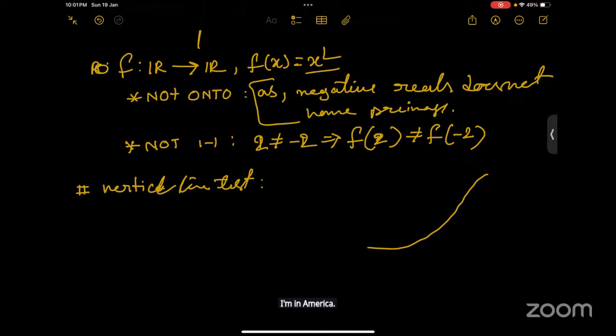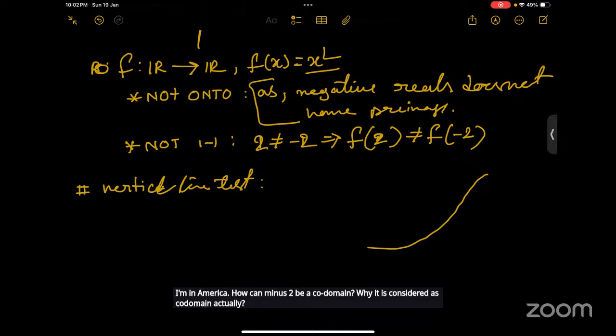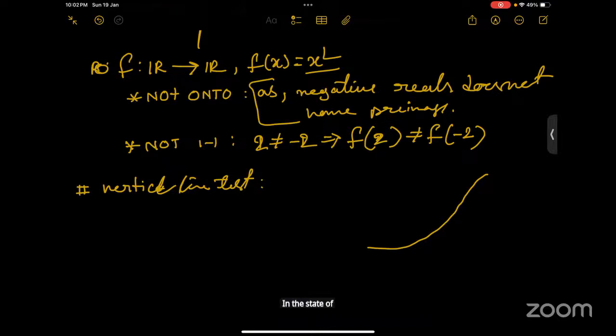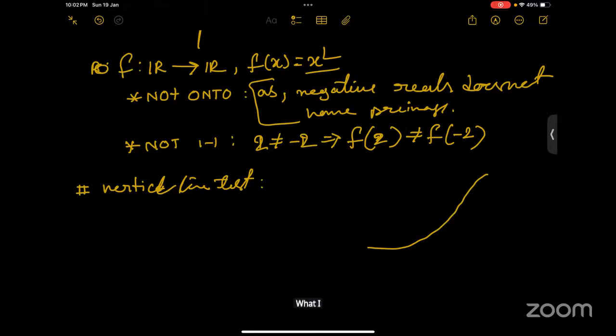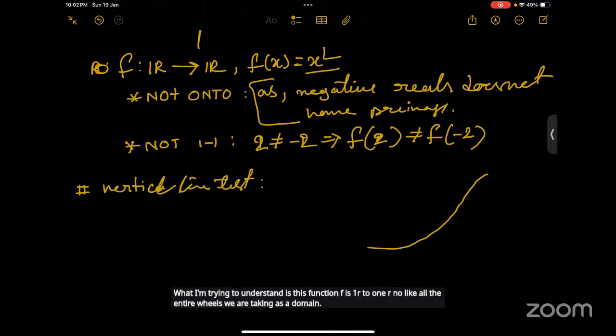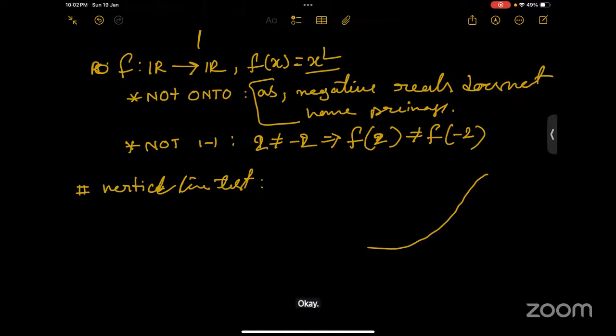How can -2 be in the codomain? Why is it considered a codomain element? In the codomain you can have extra elements, but if you don't have a pre-image for that element, it cannot be in the range. Ma'am, this function f is from R to R, so the entire reals are the domain and the codomain is the set of all reals. Yes.